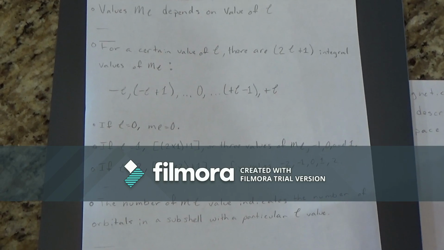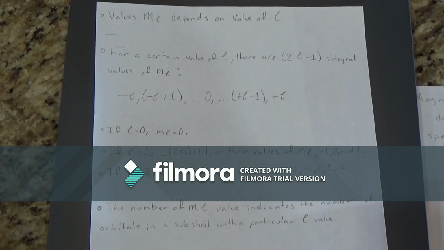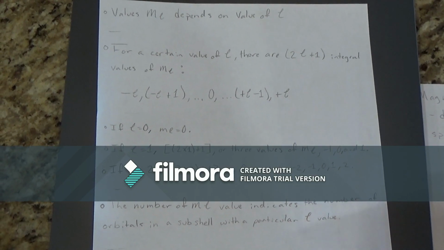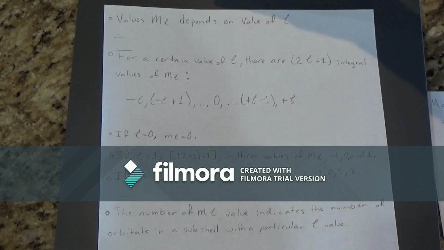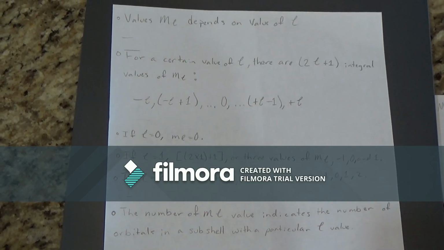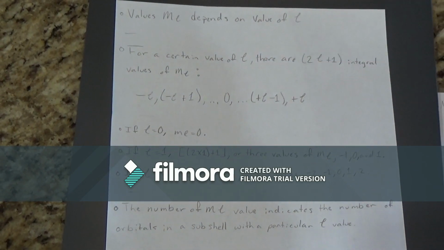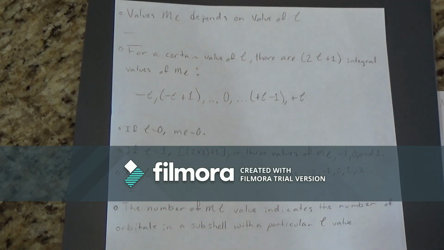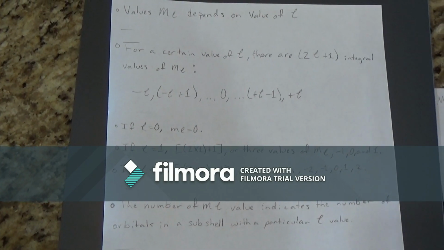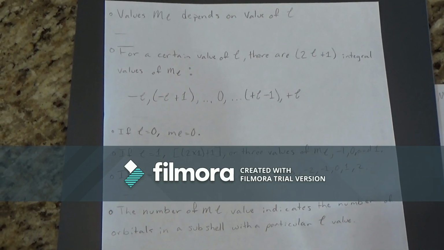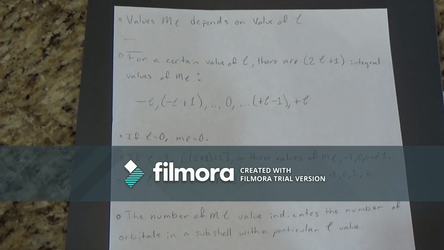For a certain value of the angular momentum quantum number, there are 2 times the angular momentum quantum number plus 1 integral values of the magnetic quantum number. So the values of the magnetic quantum number depend on the value of the angular momentum quantum number. So if the angular momentum quantum number is equal to 0, then the magnetic quantum number will equal 0 as well.